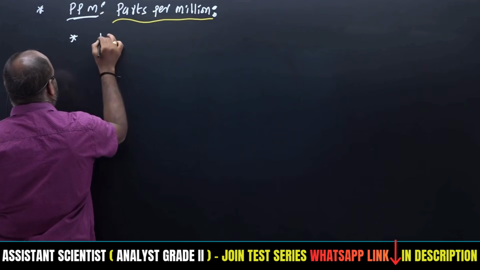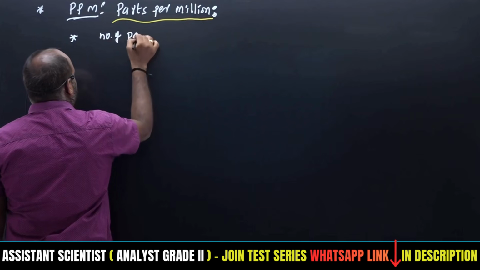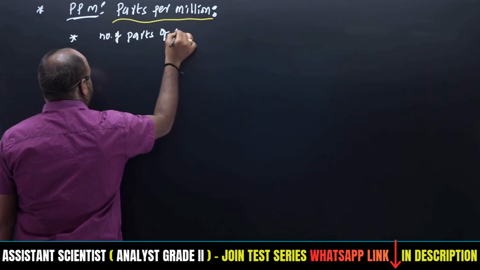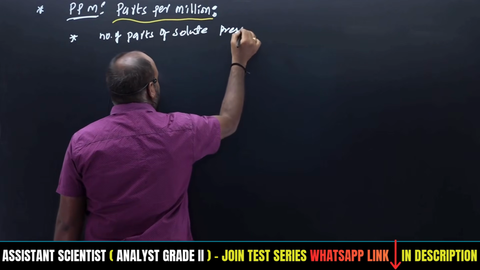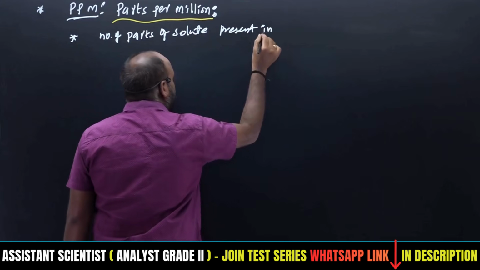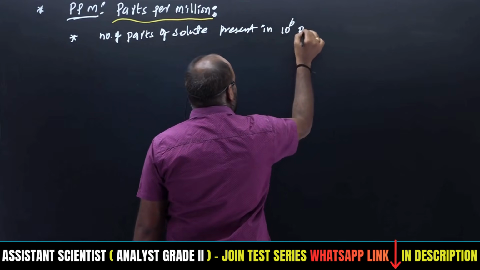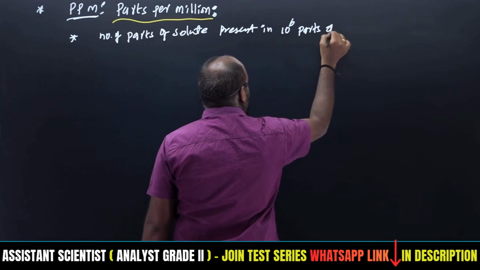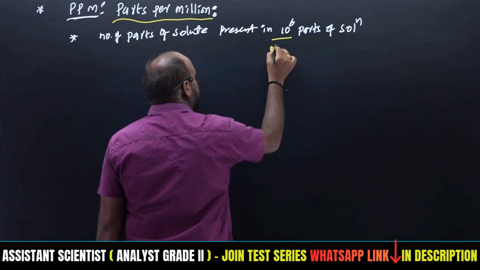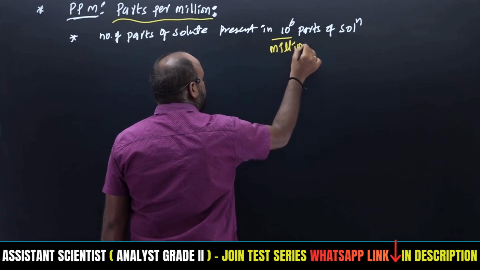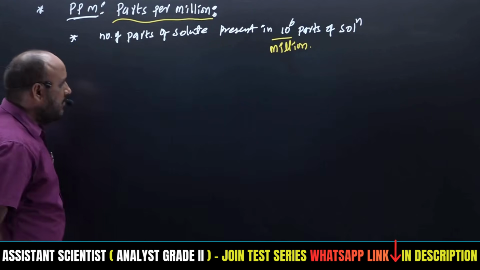That is, the number of parts of solute present in 10 to the power of 6 parts of solution. What is meant by this 10 to the power of 6? That is a million parts of solution.